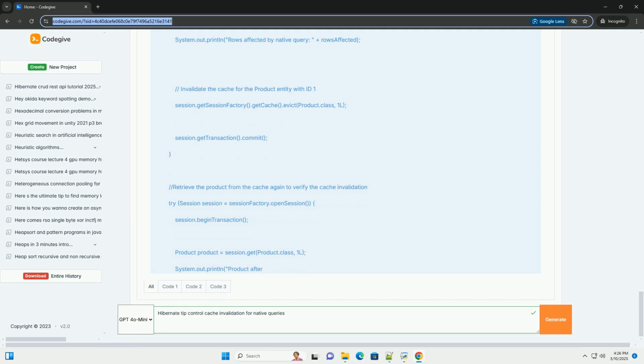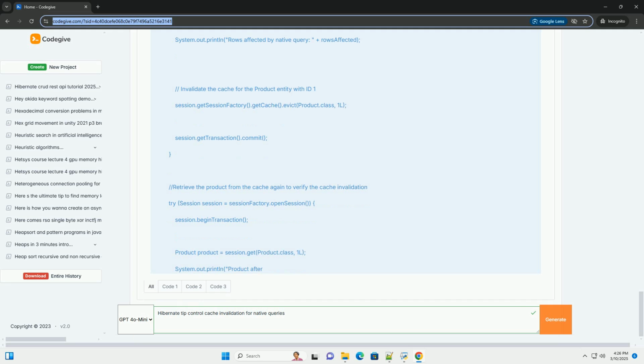In conclusion: proper cache invalidation for native queries is essential for maintaining data consistency in Hibernate applications. By understanding the available strategies, automatic invalidation, Hibernate Envers, direct cache API access, disabling cache, and choosing the appropriate approach based on your application's needs and the complexity of your native queries, you can effectively manage your cache and ensure that your users always see the most up-to-date information.